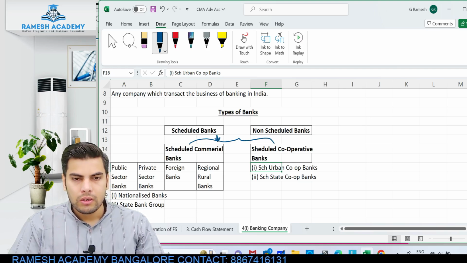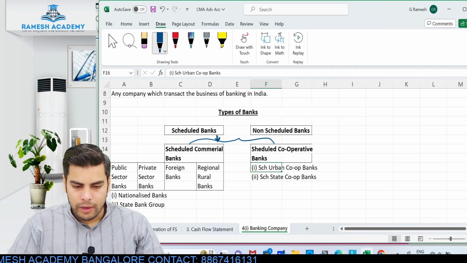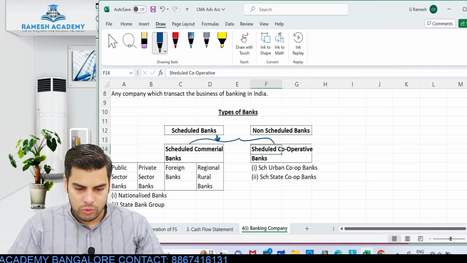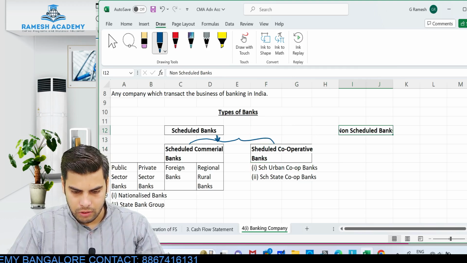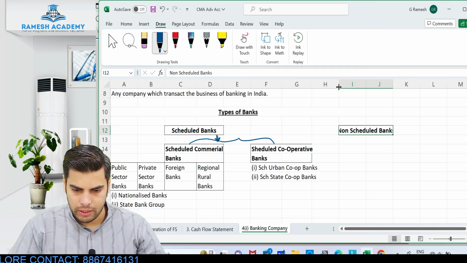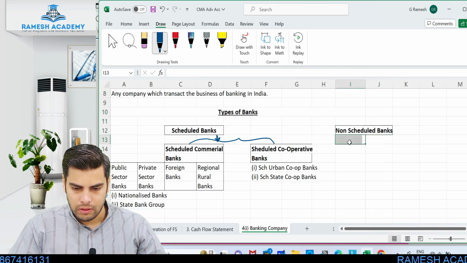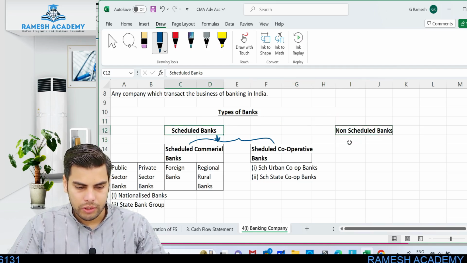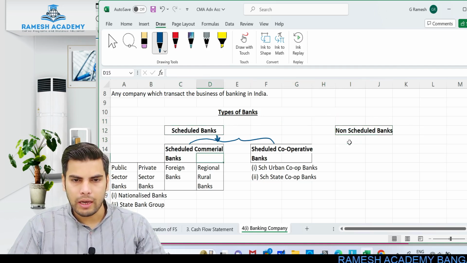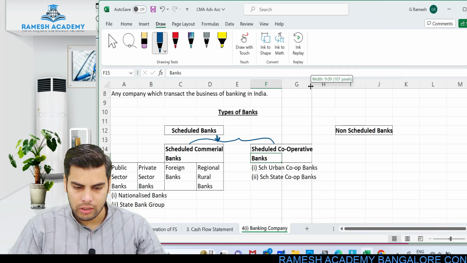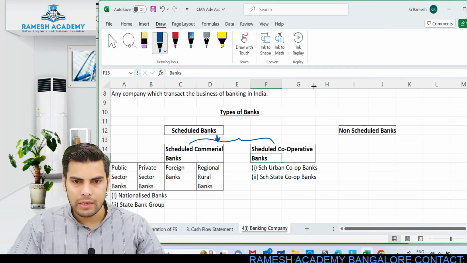Clear? So different types of bank, we have got scheduled bank and non-scheduled bank. So when it comes to scheduled bank, non-scheduled bank, I'll just put it a little this way so that you guys don't get confused. Alright, so scheduled bank and non-scheduled bank. So when it comes to scheduled bank, again we have got commercial bank and cooperative bank. Cooperative bank, very simple. Okay, so we have got urban cooperative banks, state cooperative bank.